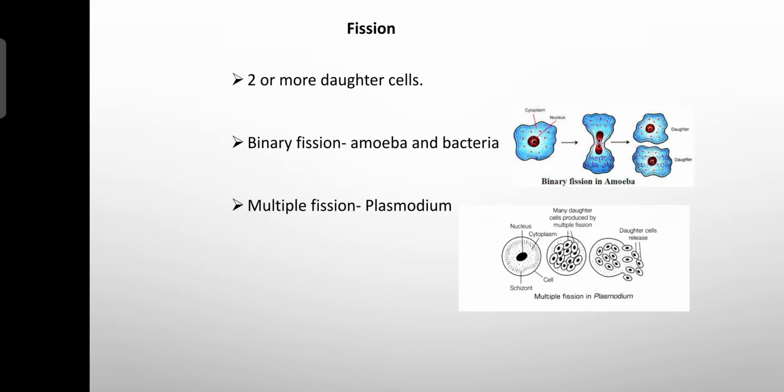Okay, I'll just summarize the fission here. Fission is a simple method found in the unicellular organisms like bacteria, amoeba, and plasmodium. Here the parent body divides into equal sized daughter cells. If they divide into 2 equal sized daughter cells, it is called binary fission. It takes place in amoeba, and also in bacteria. If they produce multiple equal sized daughter cells, it is called multiple fission. It takes place in the plasmodium.